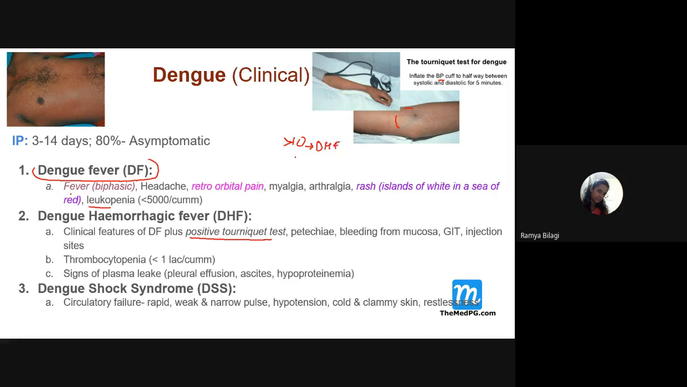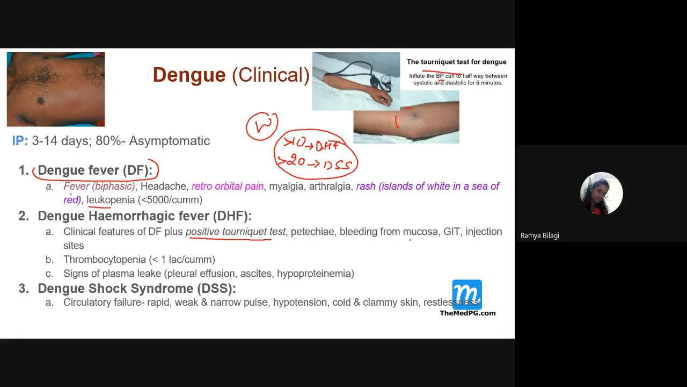And if the petechiae are more than 20, then it is confirmatory for which one, students? Dengue shock syndrome. So this petechial test is one of the WHO recommended tests for dengue hemorrhagic fever and dengue shock syndrome. That is the tourniquet test for dengue.